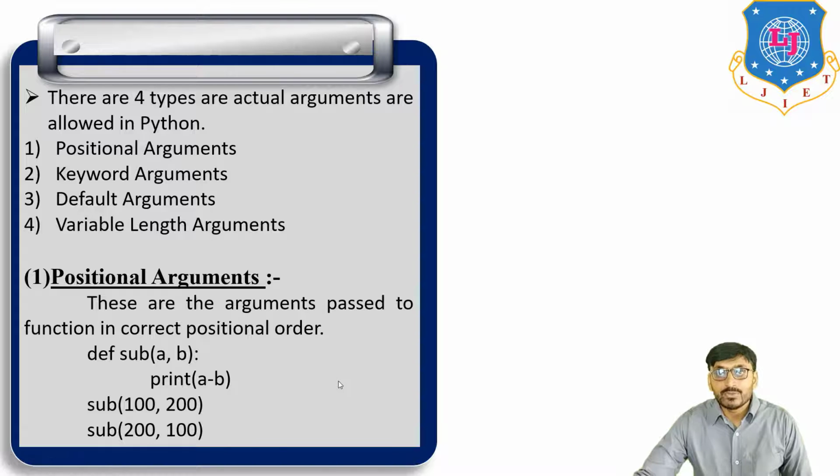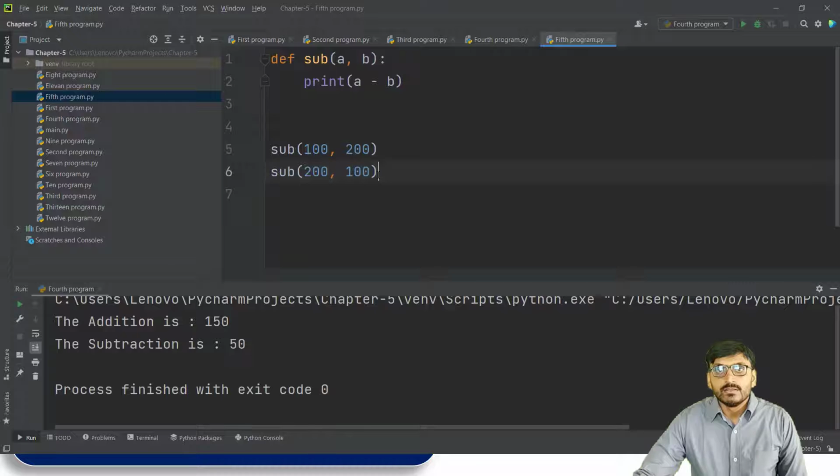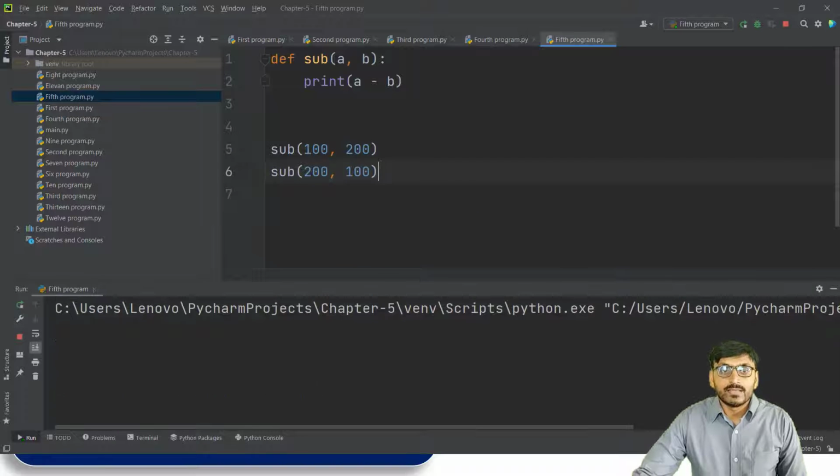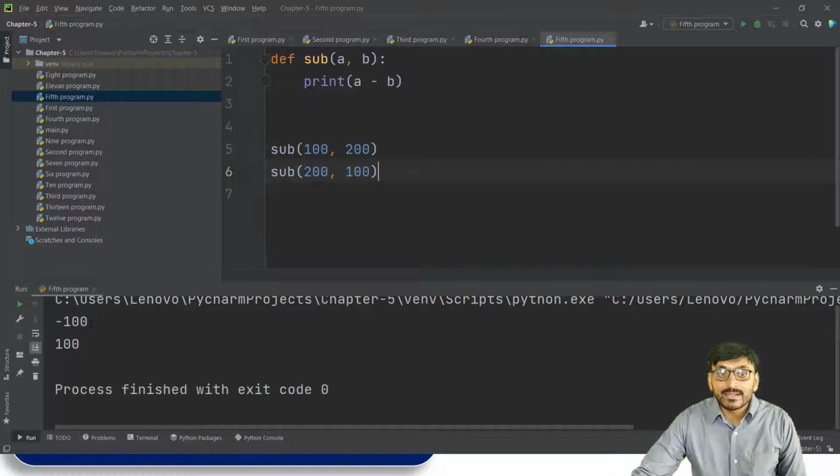Now if we run this same program in PyCharm, we get the output minus 100 and 100, because the body of the function is print a minus b.